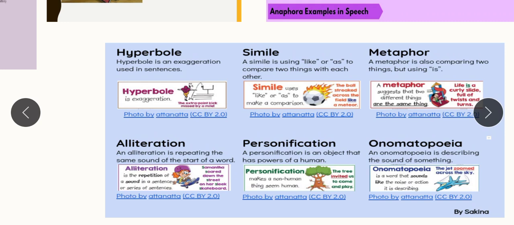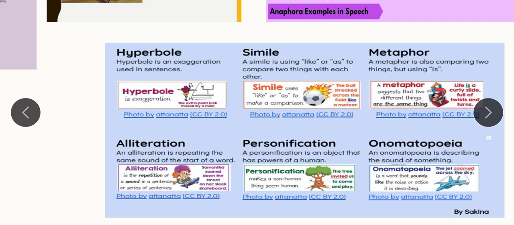In your lower class you might have learnt, like 'as brave as a lion'. See here the lion is compared with its braveness. So here is one example for simile: the ball streaked across the field like a meteor. So it is an example of simile.